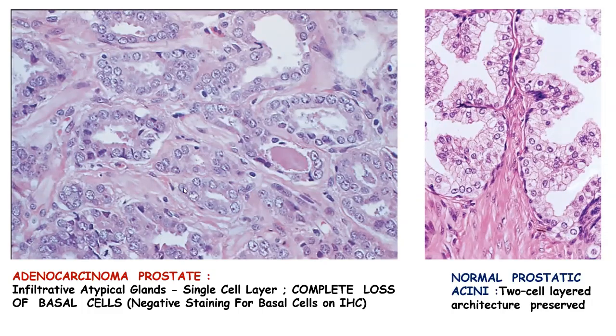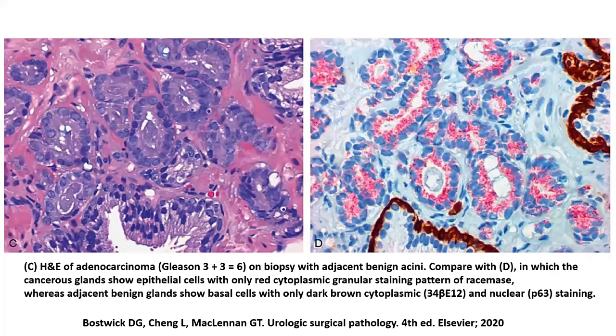The cells will show prominent cherry red macronucleolus in most of the cases. And if you do a PIN-4 cocktail, you will see that the glands absolutely lack the expression of the basal cell markers, unlike the normal glands, while they show much more diffuse positivity for AMACR expression, which is picked up in red.